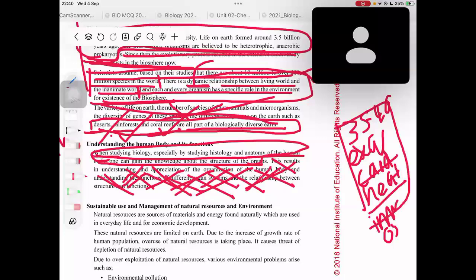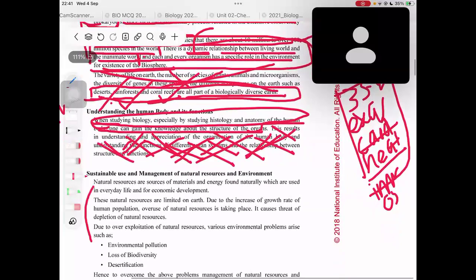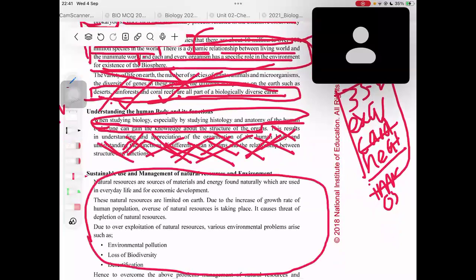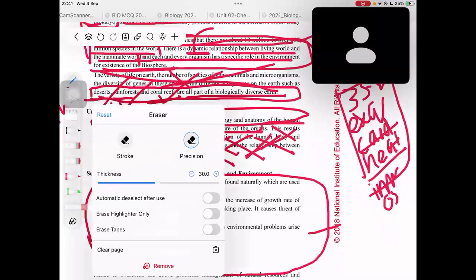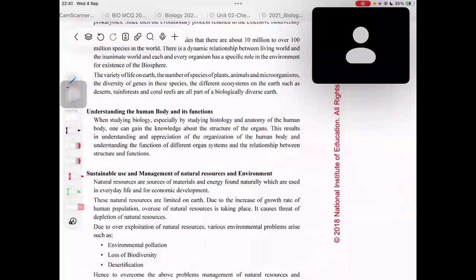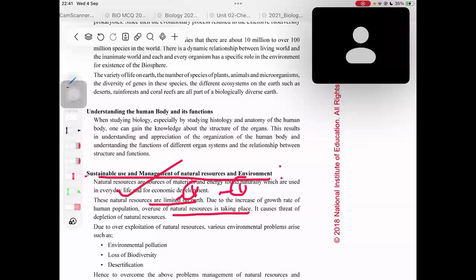I studied only this for the essay. But this part, I knew that this was like a treasure for me. I could get a lot of marks from this part. Why? Because we are studying this for our structured essay, right? Then I wrote this part and put a colon. Then I wrote what natural resources are, one point. And it's easy to remember these natural resources are limited on Earth, another point. And what is the reason for the overuse? That is due to the increase of growth rate. Another mark for this. If you remember this also, you can write it and get one mark, right?